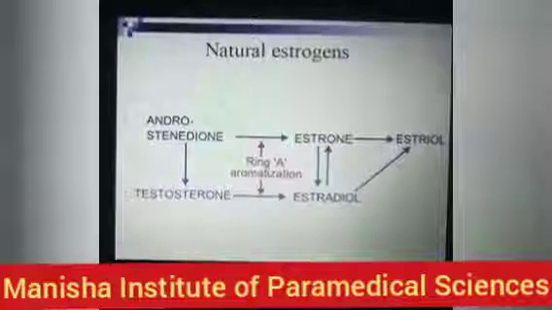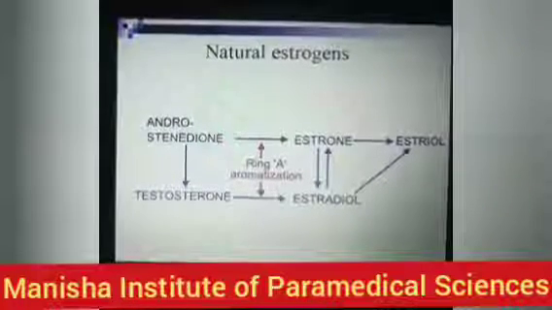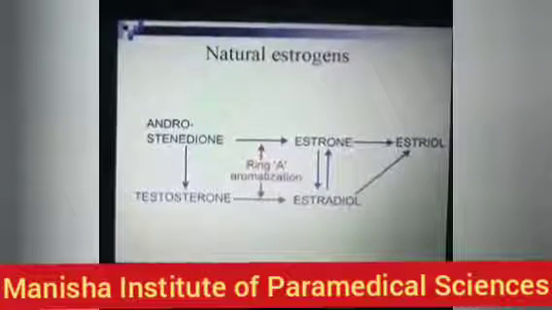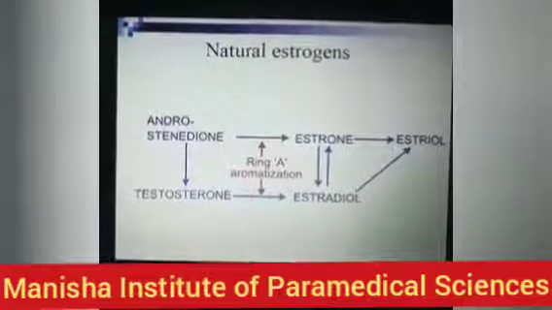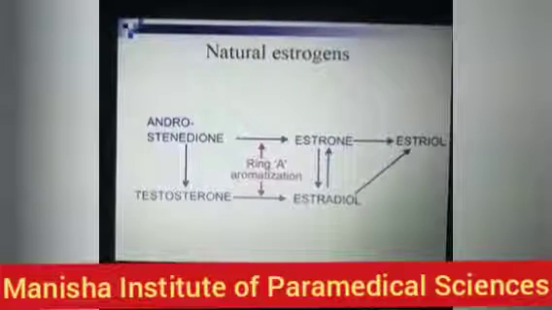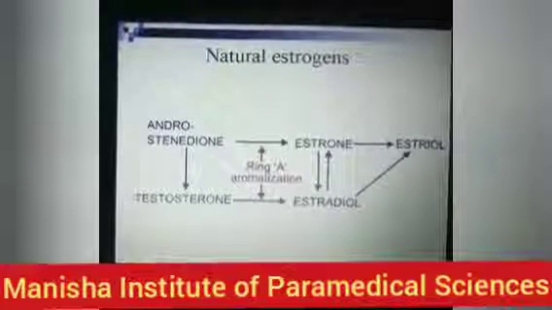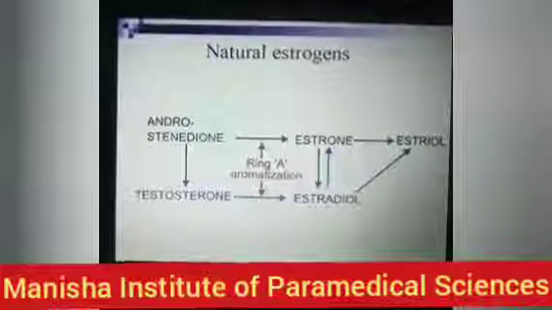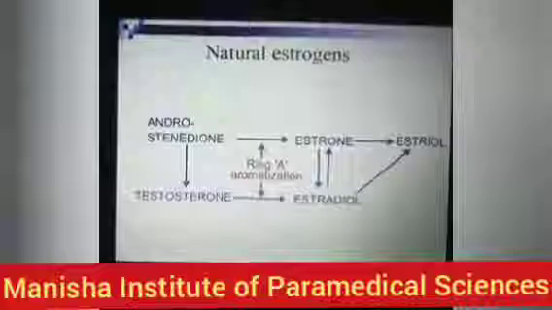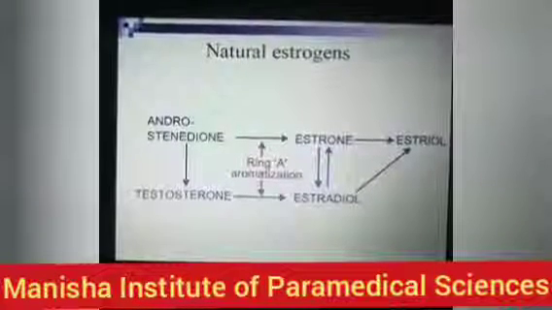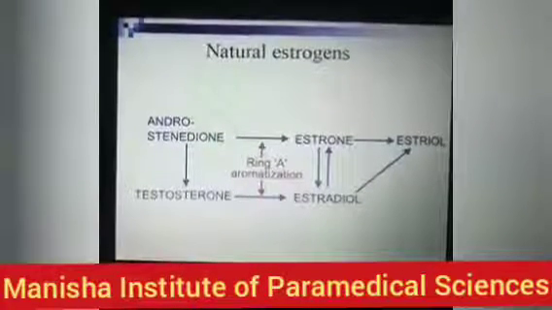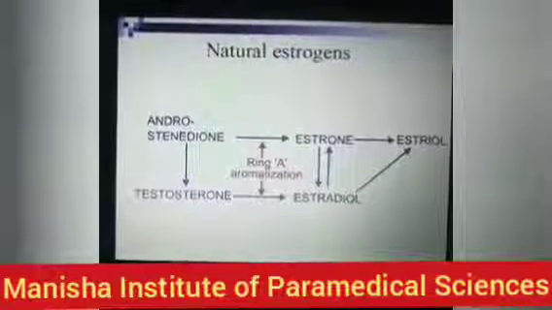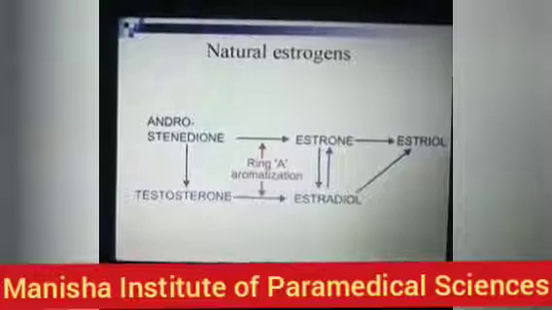This androstenedione is converted into estrone with the help of the aromatase enzyme, and androstenedione is converted into testosterone. Now this testosterone is converted into estradiol with the help of which enzyme? Aromatase. That means there is a ring A aromatization and formation of estradiol, estrone and estriol.